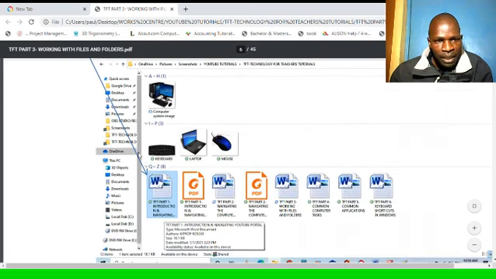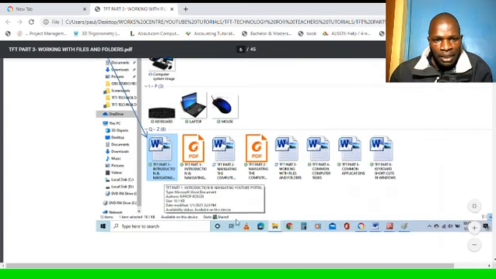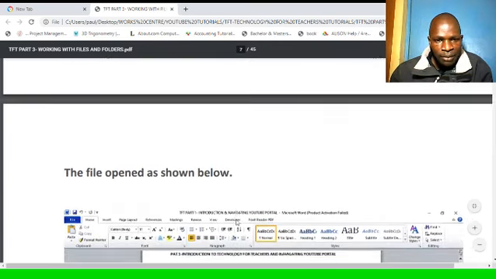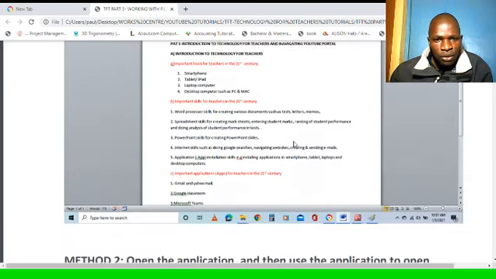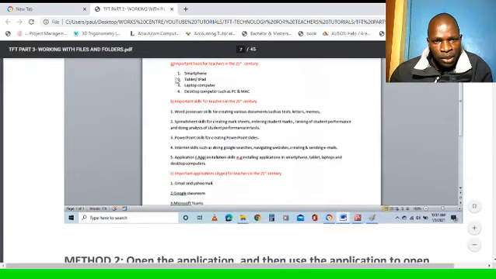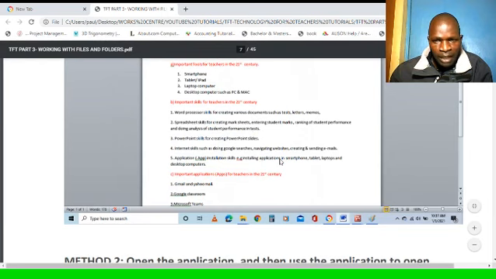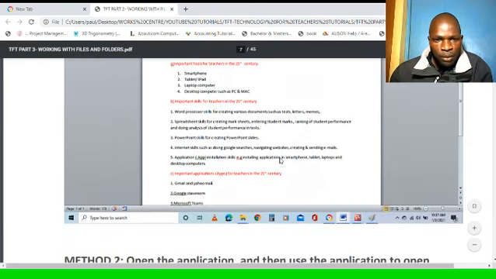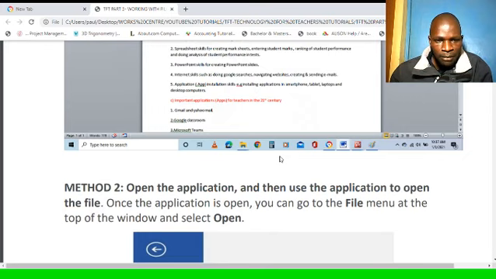So here I have indicated an arrow that you click, so you double clicking will highlight. This one changes the color here. So you double click to open that file, and the file opens as shown below. So when you double click, the file will open and you'll see the contents. This is the window of that file. So the window of the file will open and you'll be able to see what is in the file. So double clicking is method 1. Another method to open a file is first of all to open the application that is used to open the particular file.